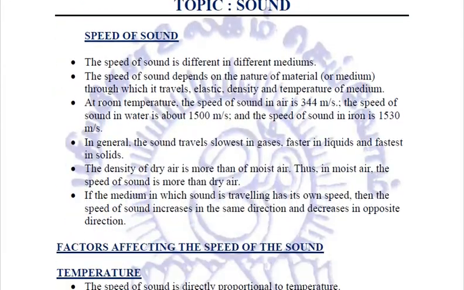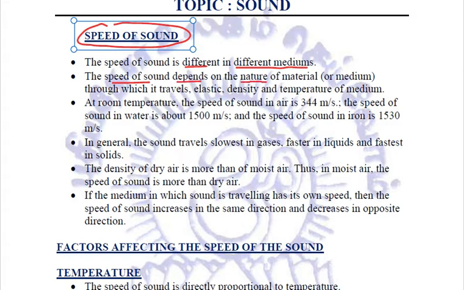Got it? Now talking about the speed of sound. The speed of sound is different in different mediums, and the speed of sound depends on the nature of the material or the nature of the medium through which it travels. It also depends on elasticity, density and temperature of the medium. For example, quite important, you need to learn it, that at room temperature the speed of sound in air is 344 meter per second.